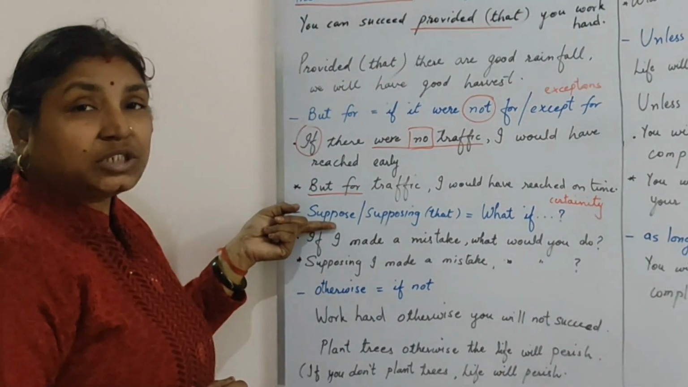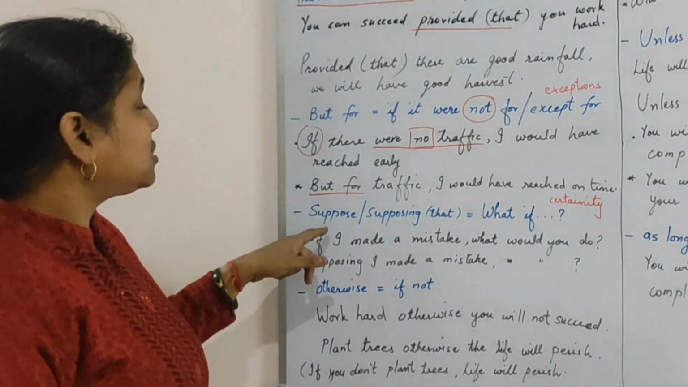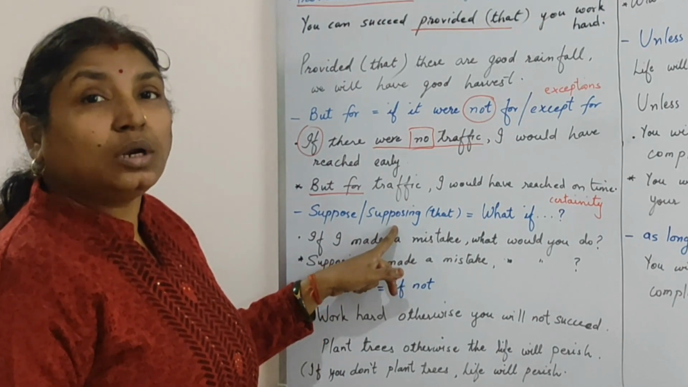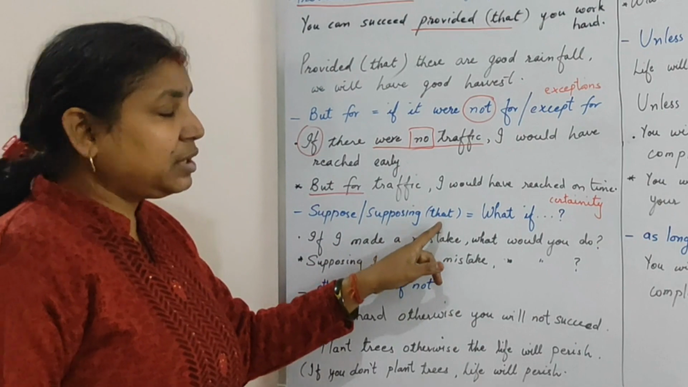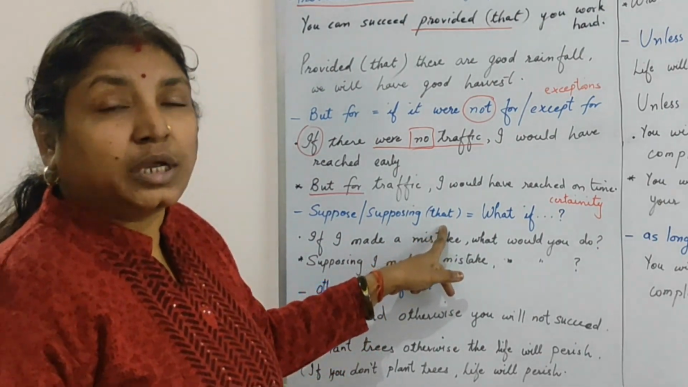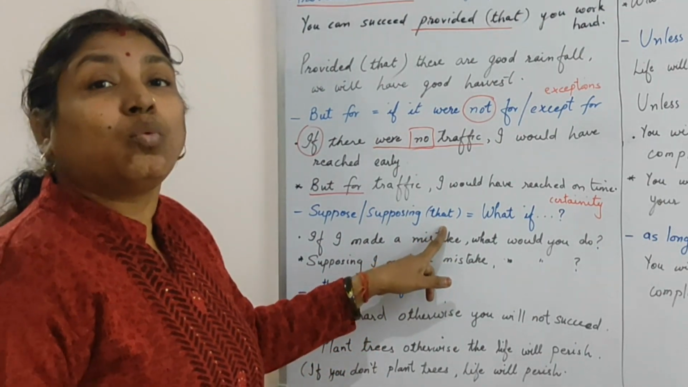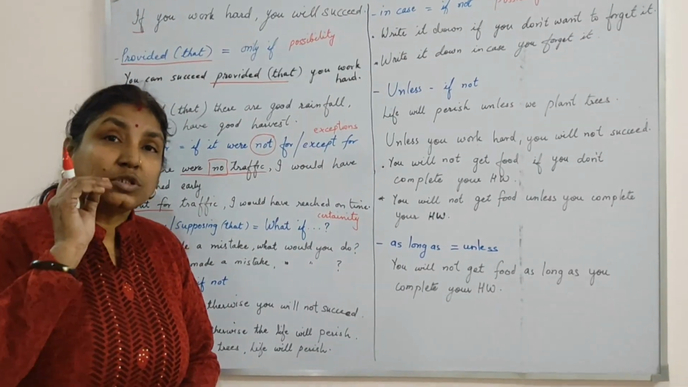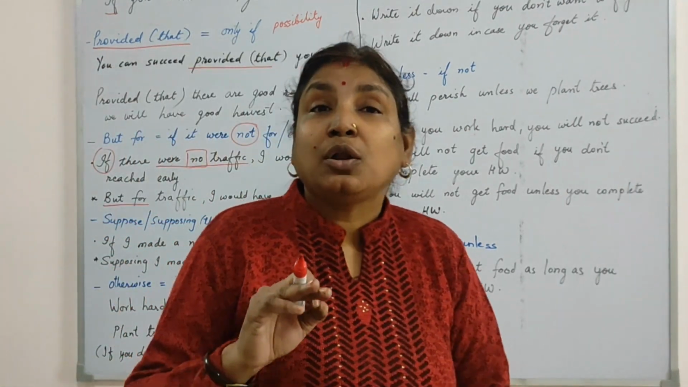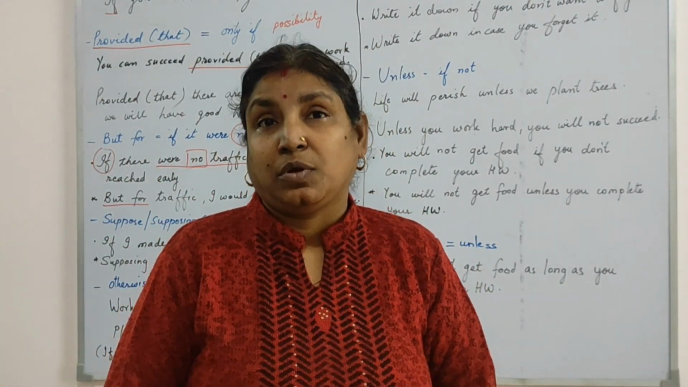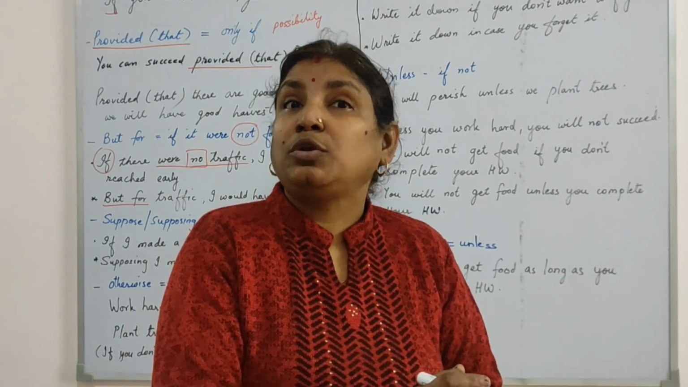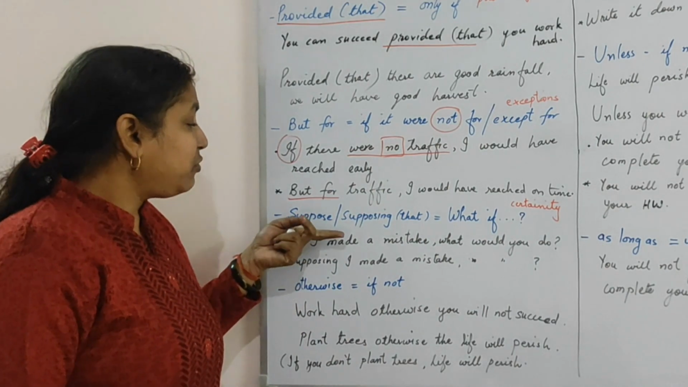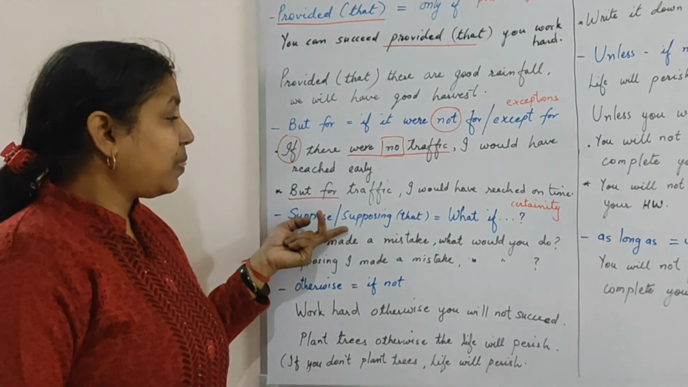Coming to the next conjunction that you can use: suppose or supposing that. Here also, whether you mention that or not, it makes no difference. Now what do you mean by suppose? We use the word suppose when we are not sure about anything. We are not sure whether this is going to happen or not. Then there we use the conditional word suppose or supposing.